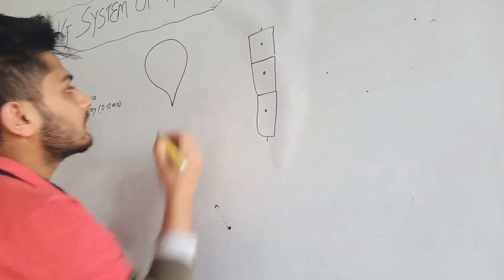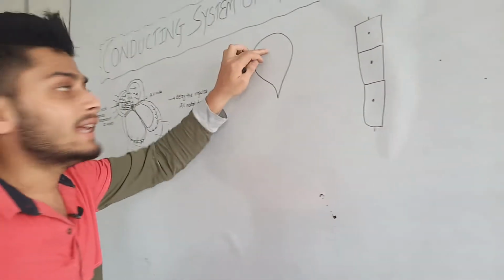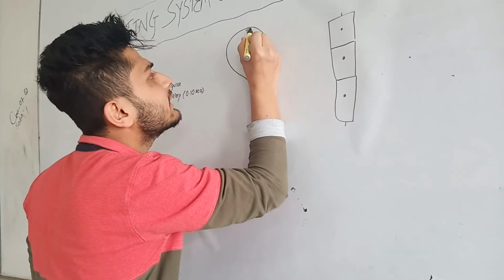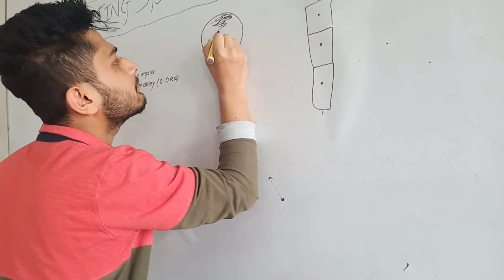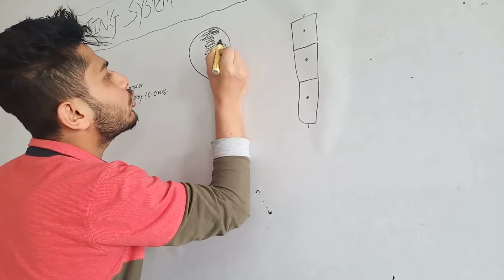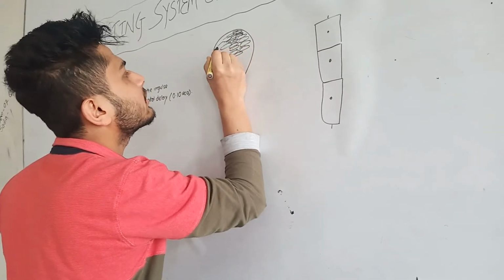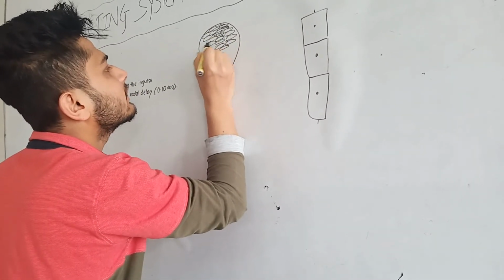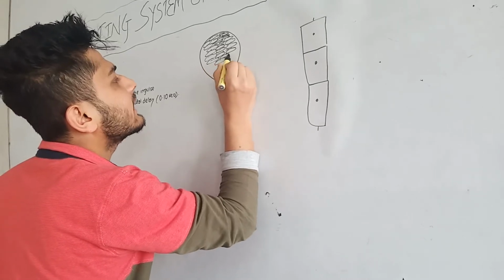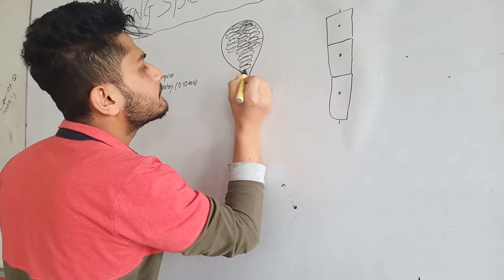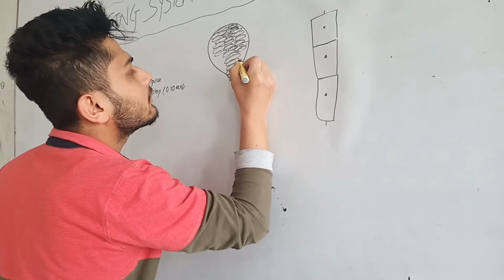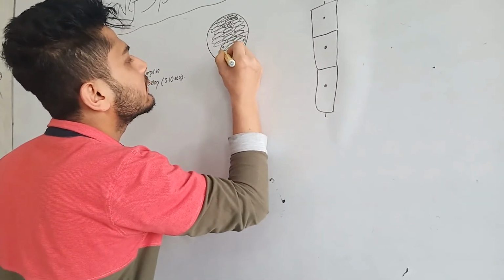The AV node has specialized cells that are so close together and so numerous in number, with intact cell membrane and nucleus, packed together so closely.